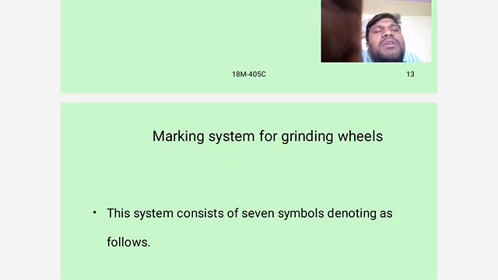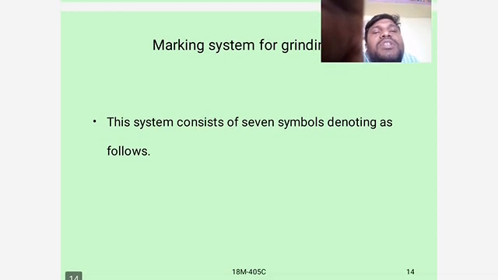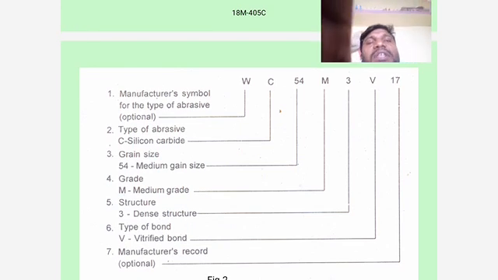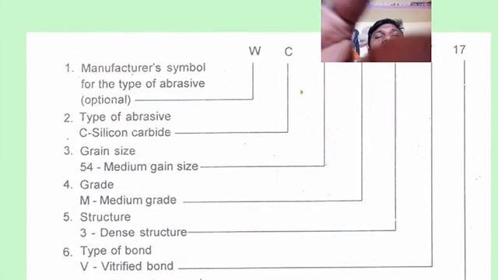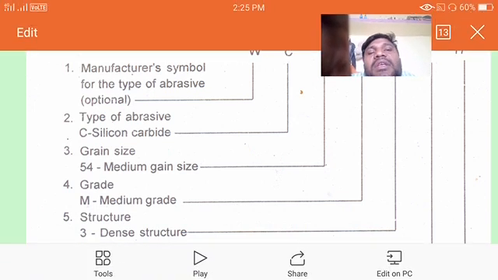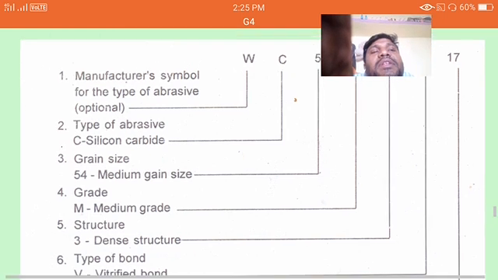Marking system for grinding wheel. This system consists of 7 symbols, denoted as follows. Manufacturer's symbol for the type of abrasive, W; type of abrasive, C, silicon carbide; grain size 54, medium grain size.